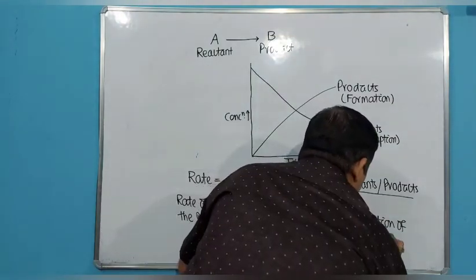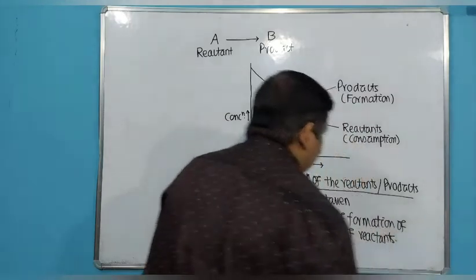The concentration of the reactants decreases, that means change in concentration of the reactant over a time period.